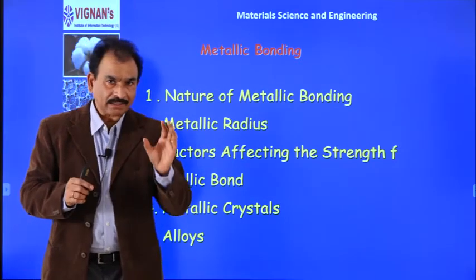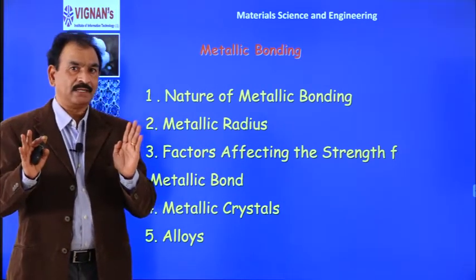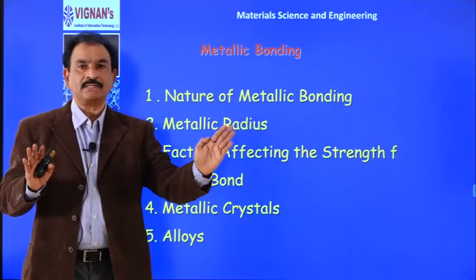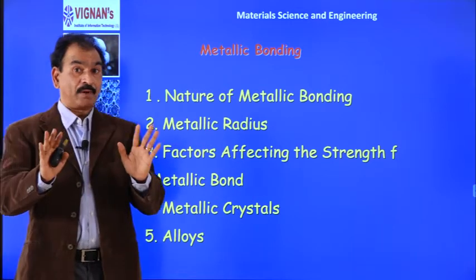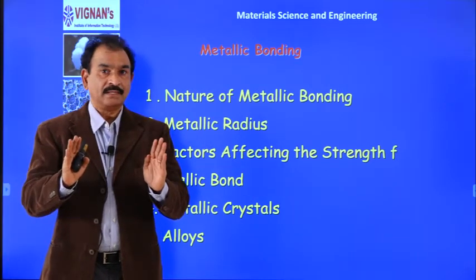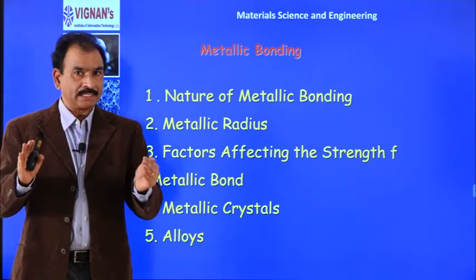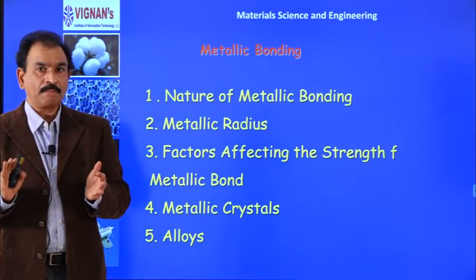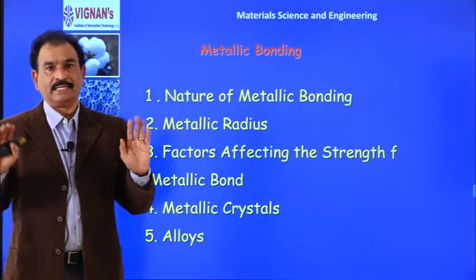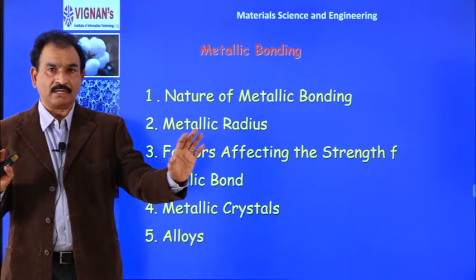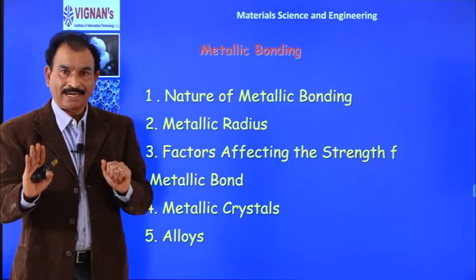Based on their strength, based on the concept called bond energy, bonds are classified into two types, primary bonds and secondary bonds. I am repeating, the classification of bonds is based on bond energy and, of course, strength. The more the bond energy, the stronger the bond. Primary bonds mean very strong, high bond energies. Secondary bonds mean weak, low bond energies.